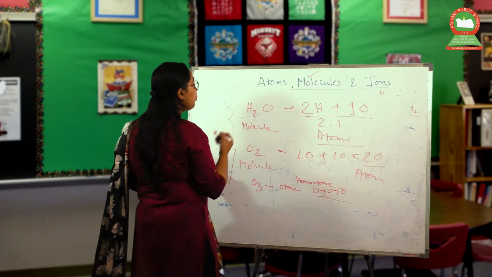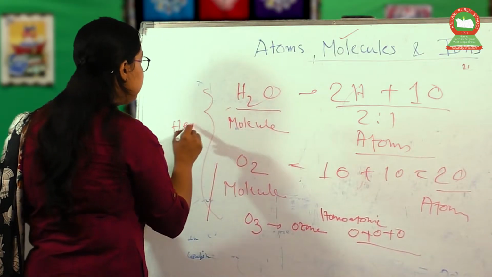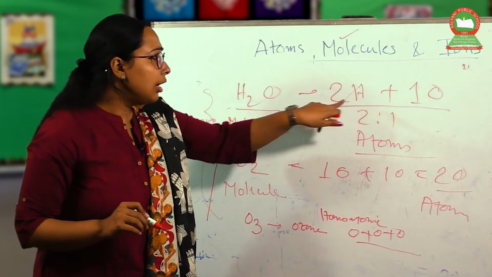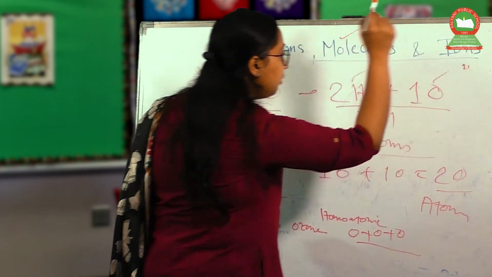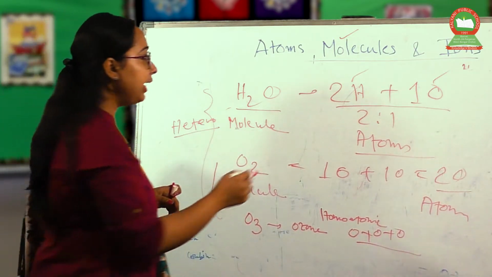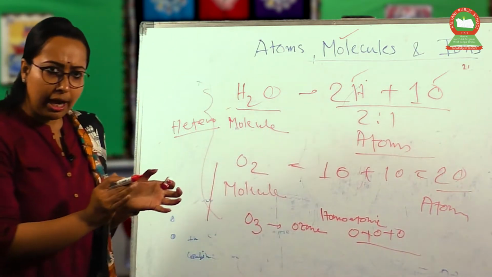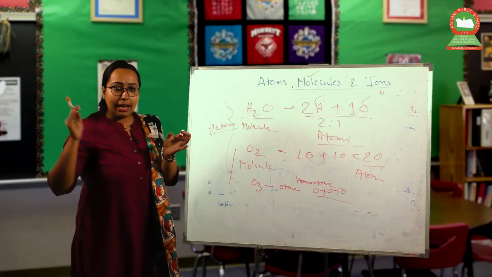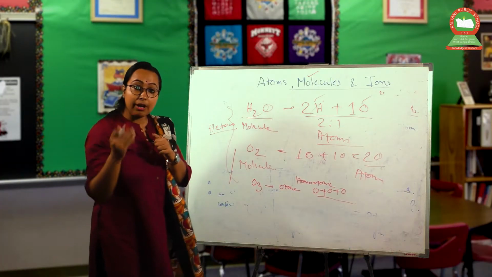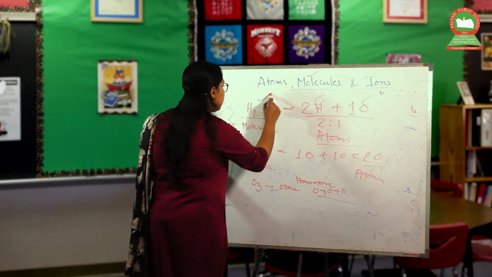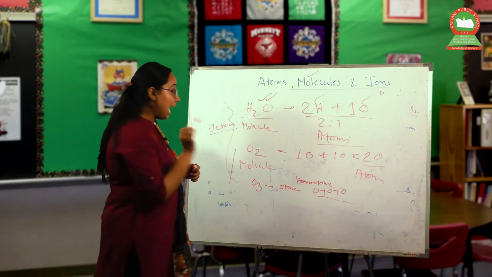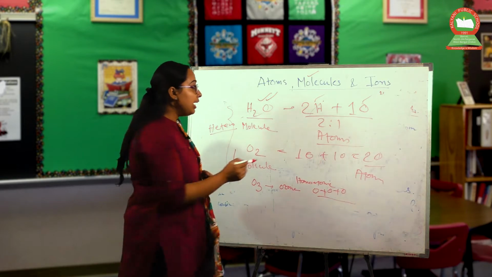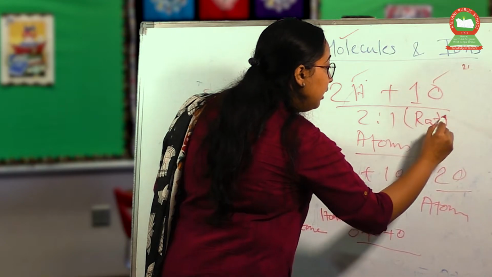Next part is the heteroatomic molecule. Hetero means different. This is the hydrogen atom and this is the oxygen atom. When one or more atoms combine with different types of one or more atoms, it will produce a specific molecule. And for this definition, you have to mention a proper ratio.